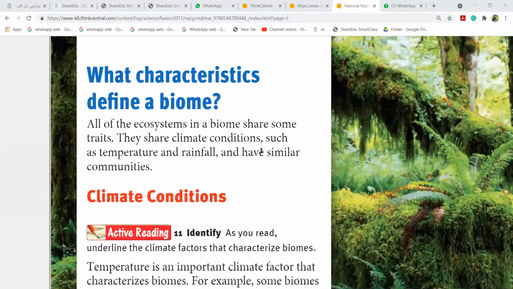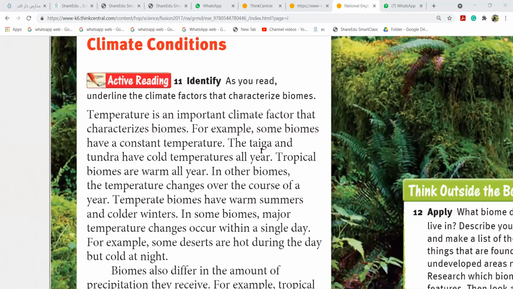Now, when we go for each climatic condition, girls, what does climatic condition mean? What makes you understand about temperature and what makes you understand about weather? First, tell me, what is the meaning of temperature, girls? Yes, tell me. Temperature is like today, whether it's rainy or sunny. Okay, it's rainy or sunny.